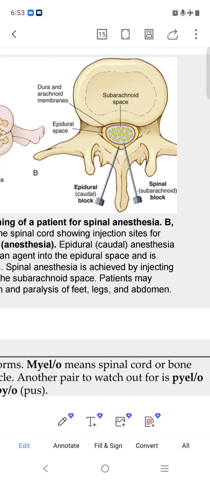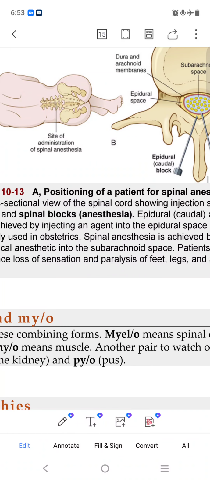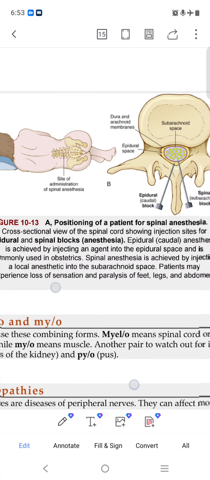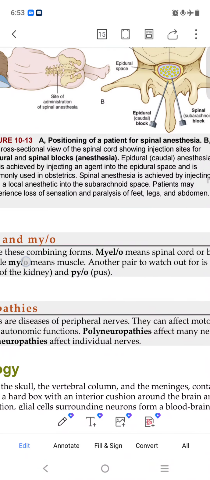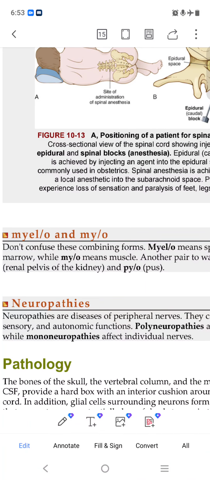They make the block by injecting a liquid, which puts the person to sleep. This is the position of the spinal anesthesia, a cross section view of the spinal cord showing the injection, epidural.